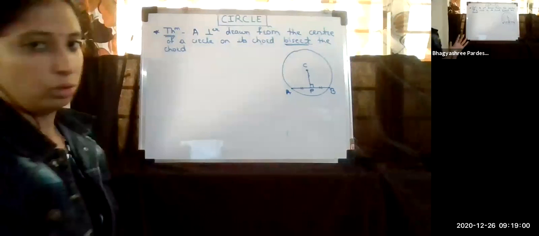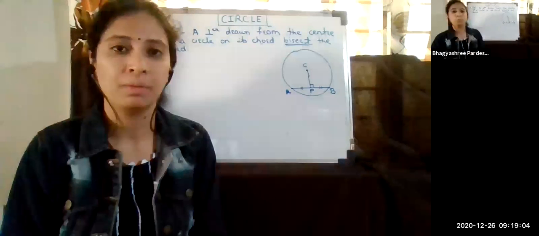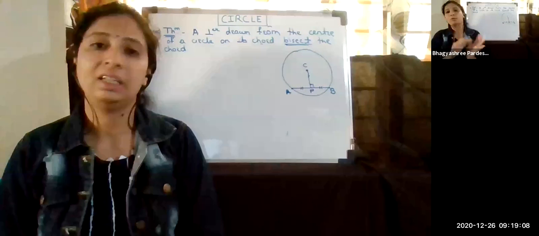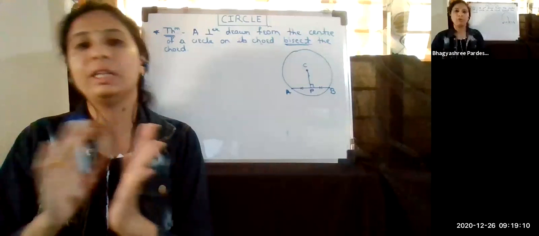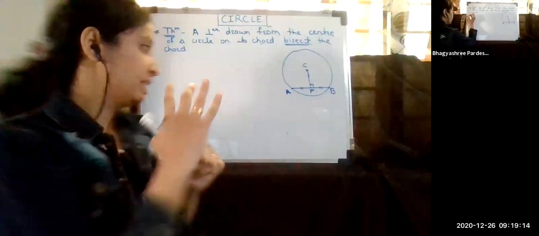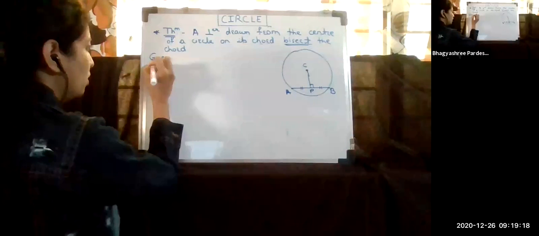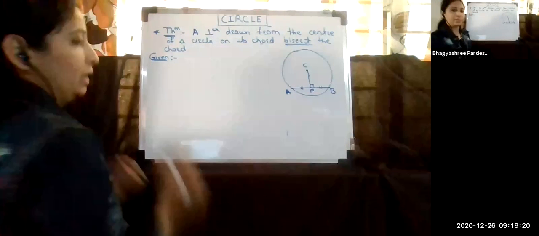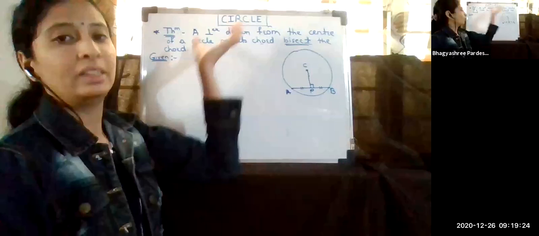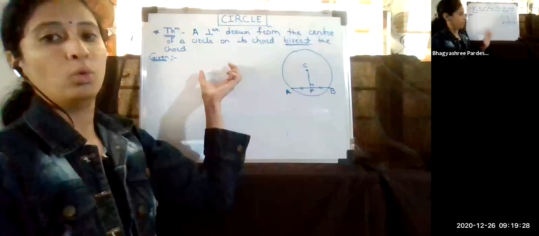Now since it is a theorem, we require a proof of the theorem. We have to prove this. Now how to prove this? It's very easy, students. While proving any theorem, there are a few steps. The first step is the given thing. While starting to prove the theorem, firstly we have to write the given thing. Given thing means you have to rewrite the statement with the help of a figure in your own language. Yes, rewrite the statement.